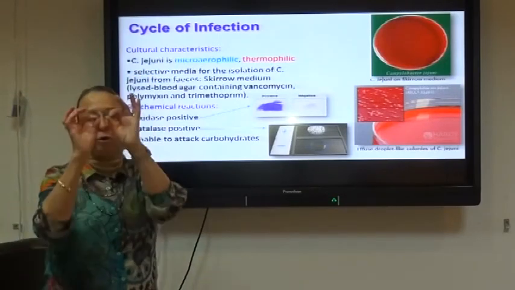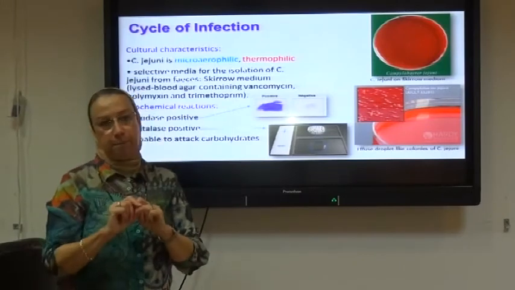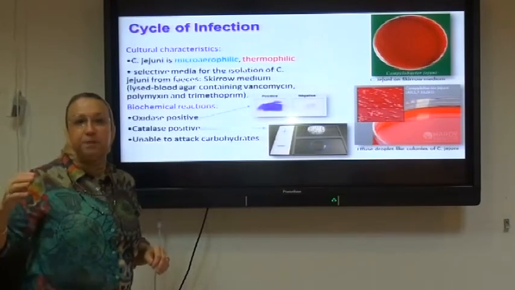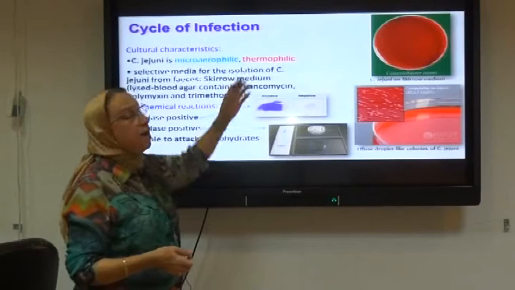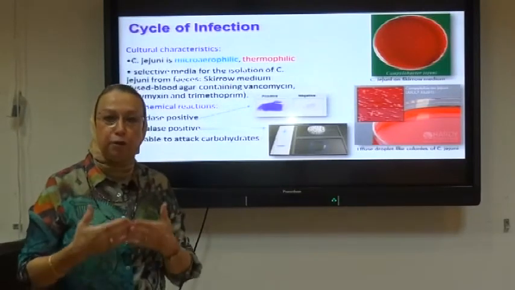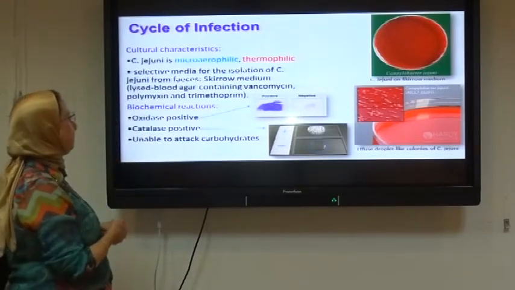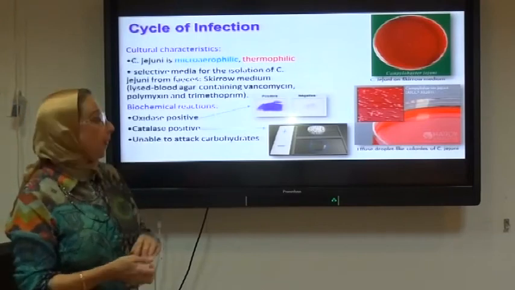مش تجمع كلمة مايكرو، يعني محتاج كمية صغيرة جدا وضئيلة جدا من الأكسجين. They require a minute amount of oxygen إلى جانب CO2. And the growth is also considered to be thermophilic, which means that the bacteria favor the growth at high temperature, actually 42 degrees Celsius. And the growth occurs within 48 hours.